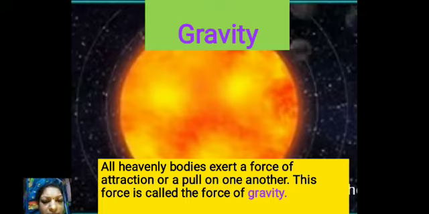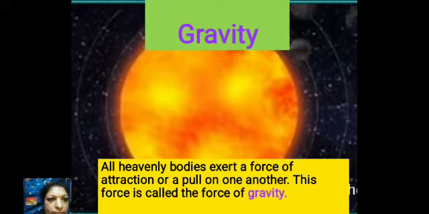And you know who that scientist was? Newton. Based on Newton's law of gravity, many other laws have been discovered and are implemented nowadays also.